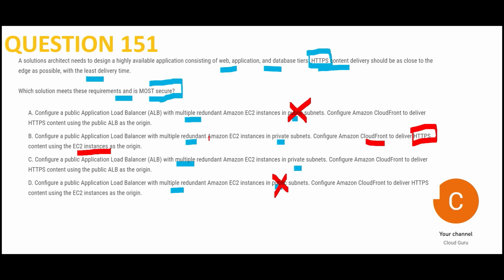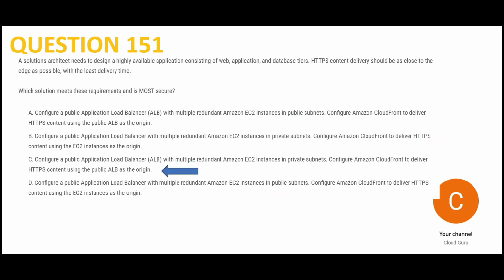The load balancer should be the origin, because you have to fulfill this requirement: HTTPS content delivery should be as close to the edge. So ALB is closer than EC2. That is why option B is wrong and option C is correct here. We will use ALB as the origin here.